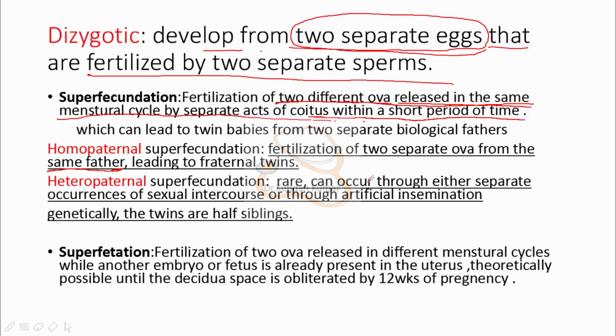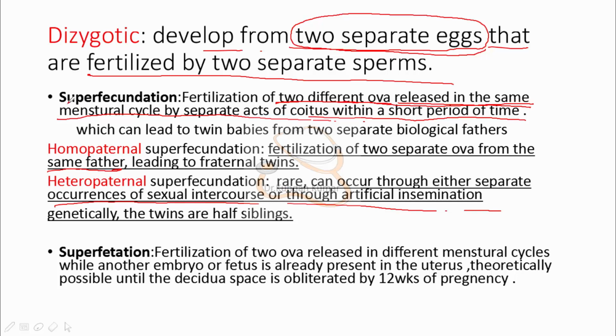But what happens if it occurs through either separate occurrences of sexual intercourse or through artificial insemination? This is known as heteropaternal superfecundation.